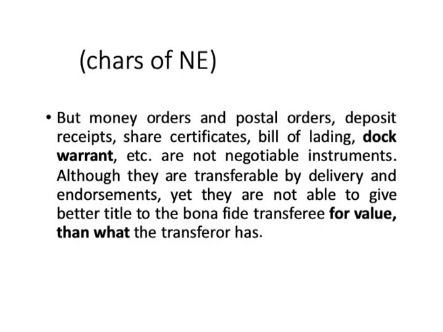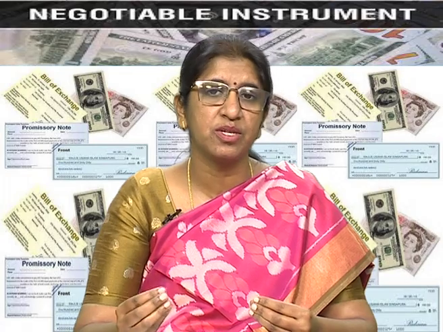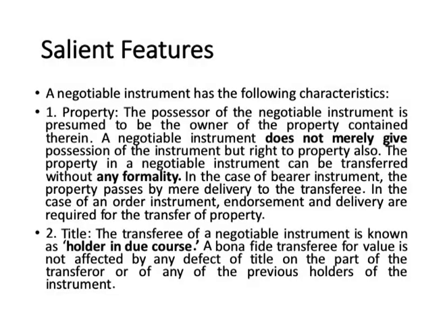So, let us now look at some of the features of negotiable instruments. The first salient feature of a negotiable instrument is the transfer of property. The possessor of a negotiable instrument is presumed to be the owner of the property contained therein. A negotiable instrument does not merely give possession of the instrument, but right to property also. So, when a bill of exchange is handed over to me, I do not just get the possession of the bill, but I also get the right to property that is inherent in that bill.